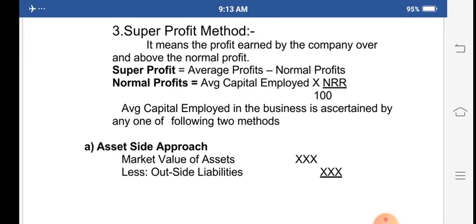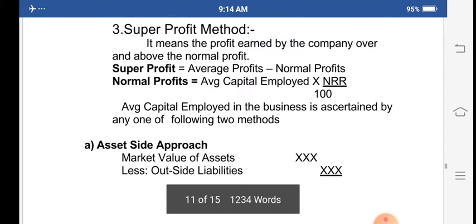This super profit method is a popular method of valuation of goodwill. Under this method, the valuation of goodwill depends on the amount of the super profit. So now let's see what we mean by super profit.